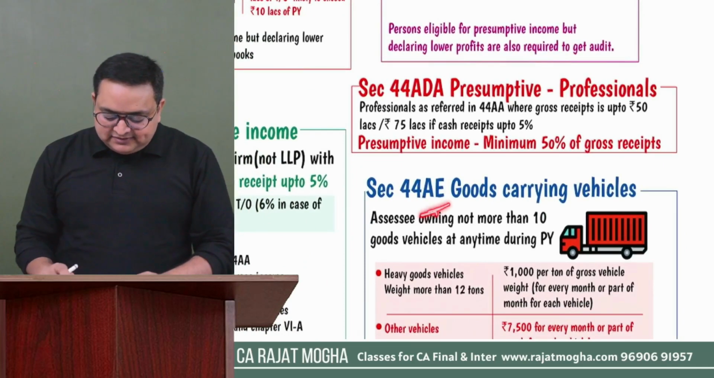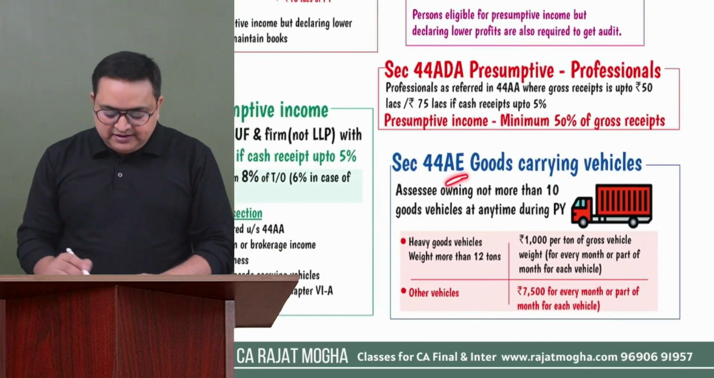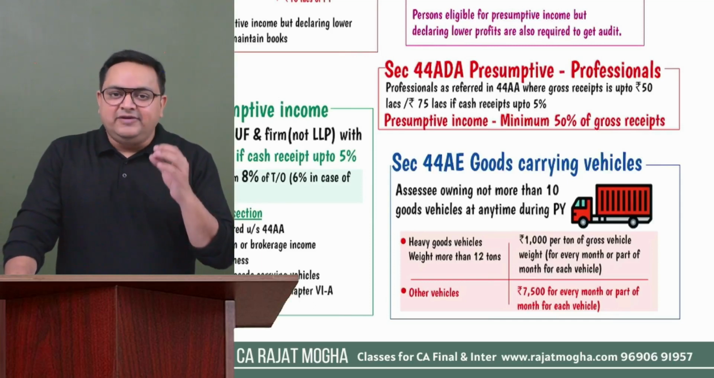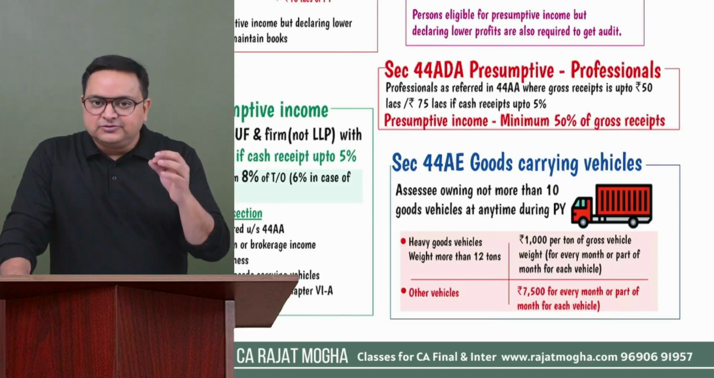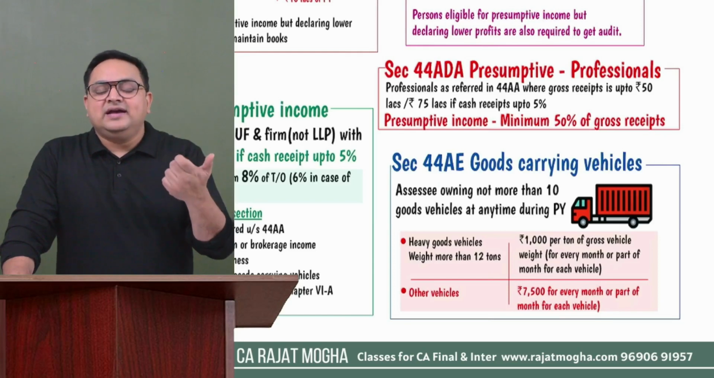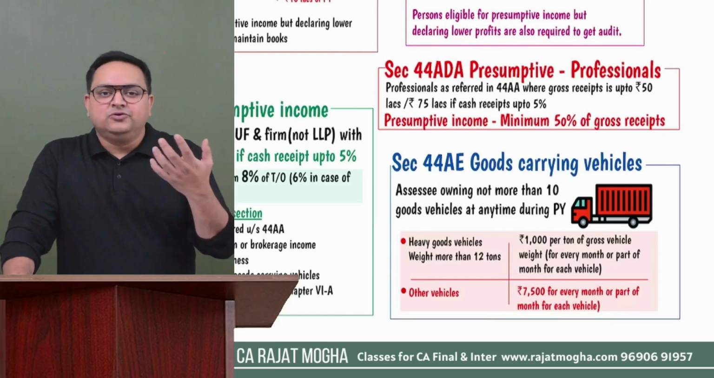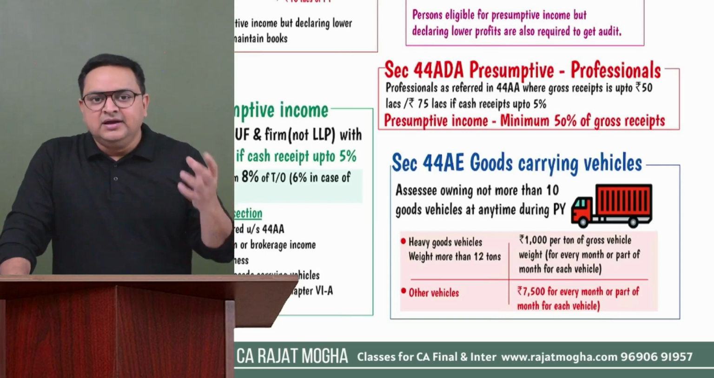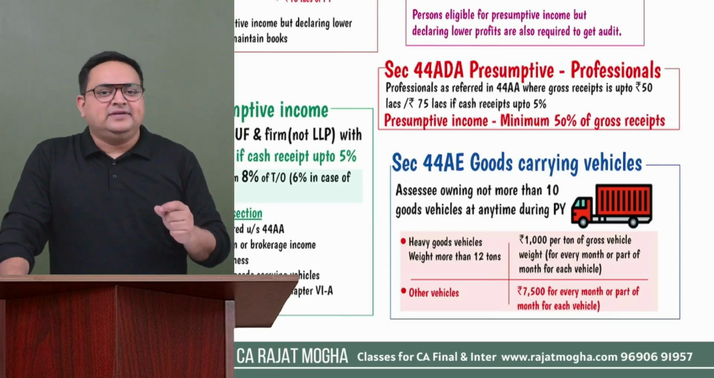Okay. Next presumptive income section is section 44AE. 44AE is available to those businesses who are engaged in goods transportation. They are into the business of plying, hiring or leasing of goods carriage vehicles. So for them, section 44AE is applicable.